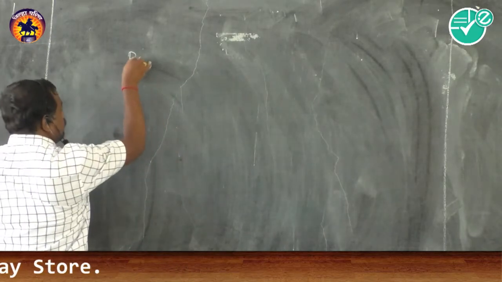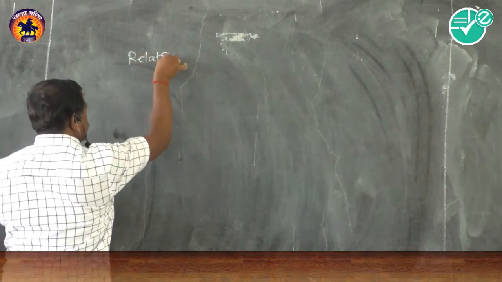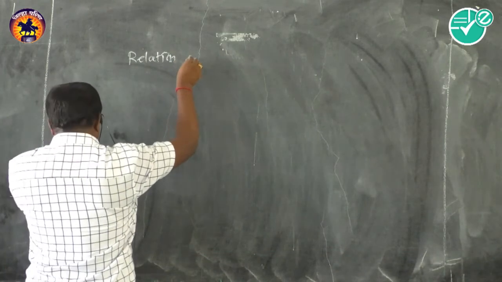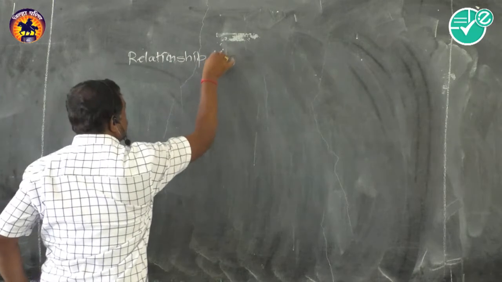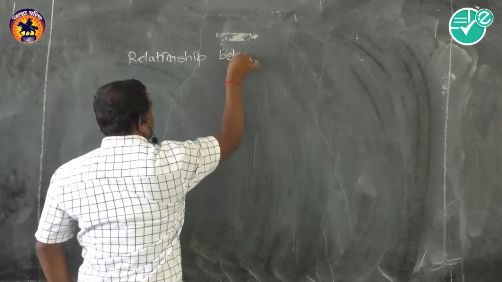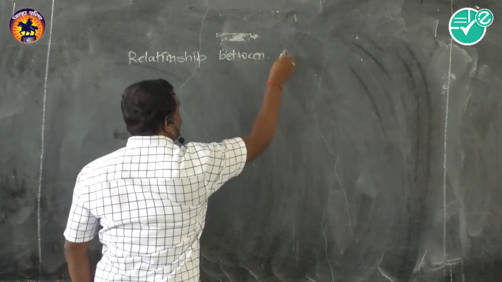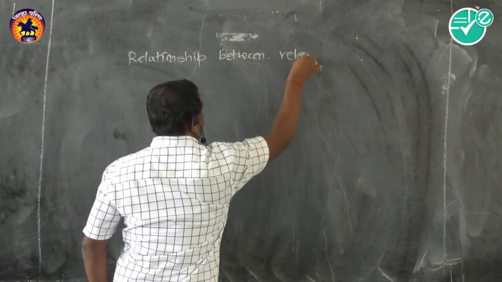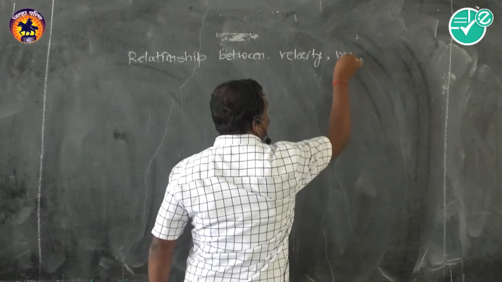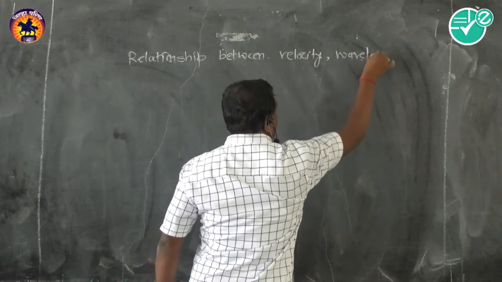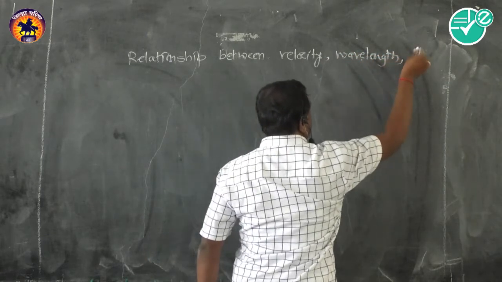Here is a relationship between the velocity of the wave, its wavelength, and its frequency.